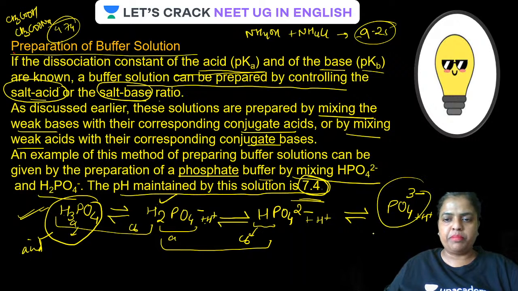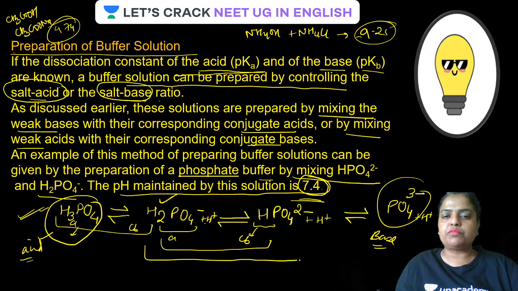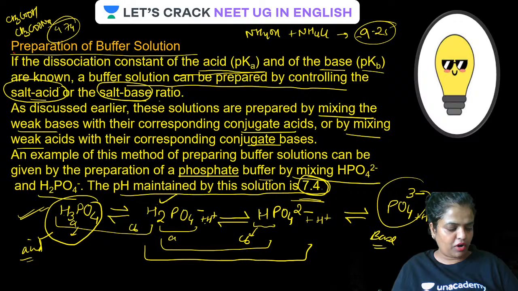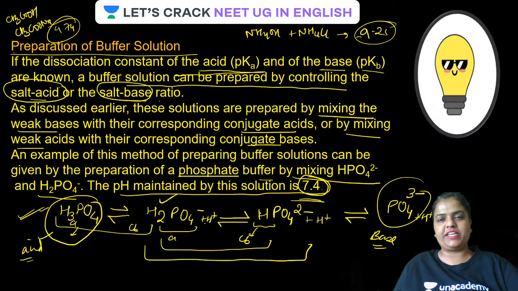This is only the base where it can accept a proton, and this is an acid where it can lose the proton only. Whereas the two species, both of them can act as acid as well as base. Therefore both of them are amphiprotic. If you mix them, it is going to form a phosphate buffer.